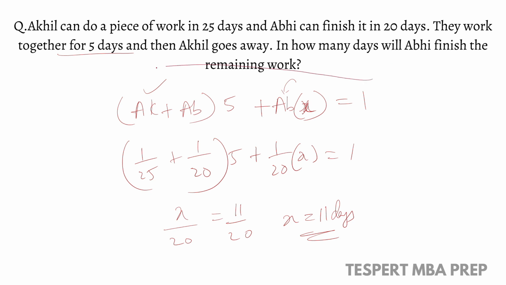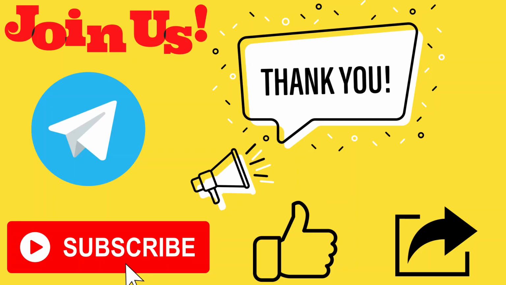So framing this equation is the crux of solving these types of models. In the next session, we will discuss pipes and cisterns. There is a correlation between time and work and pipes and cisterns. Unless you understand this, you may not understand that. So keep revising this, practice more problems, and in the advanced sessions of arithmetic, we will solve difficult level questions, right from percentages to time, speed and distance. Thank you very much and all the very best.